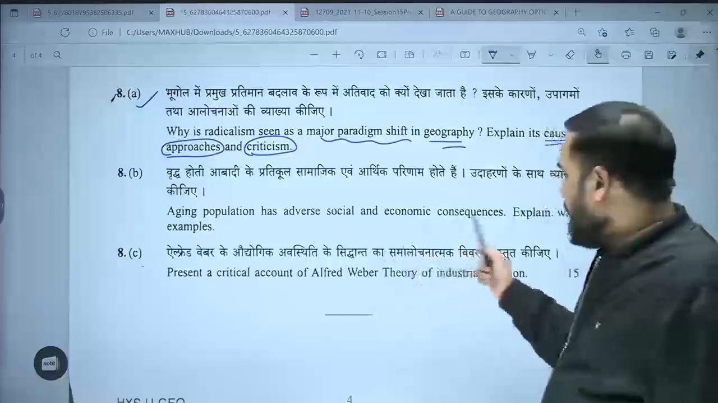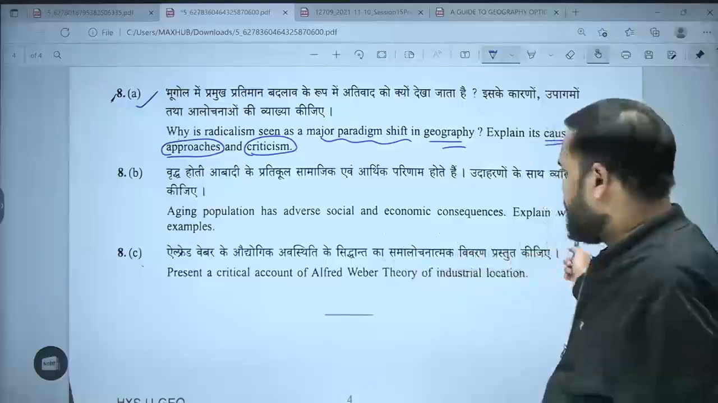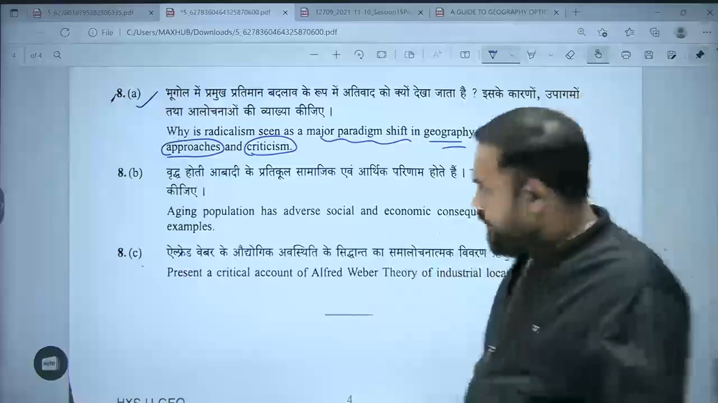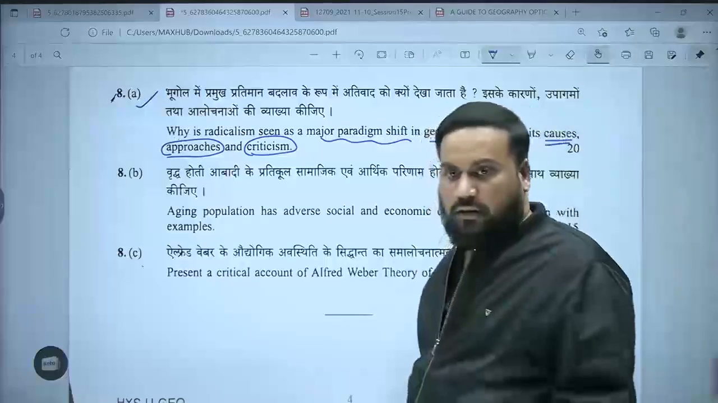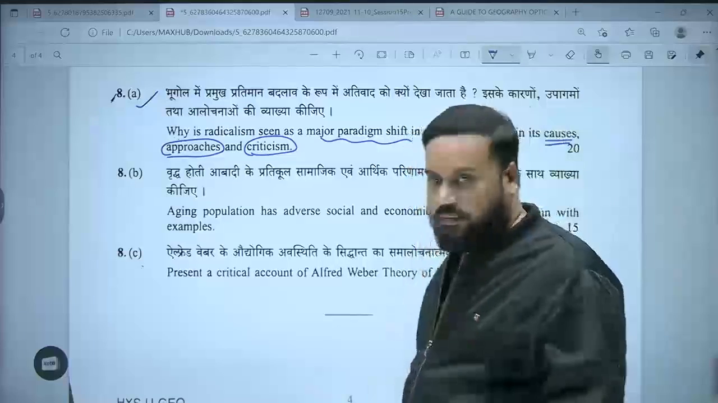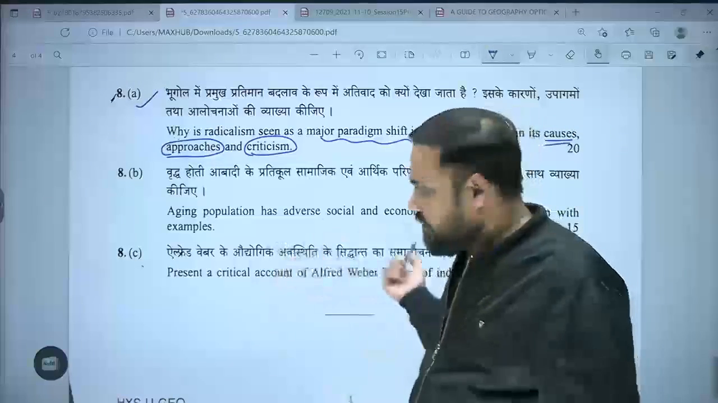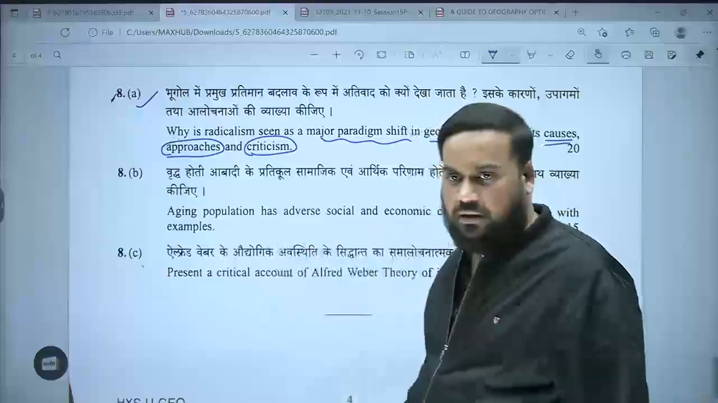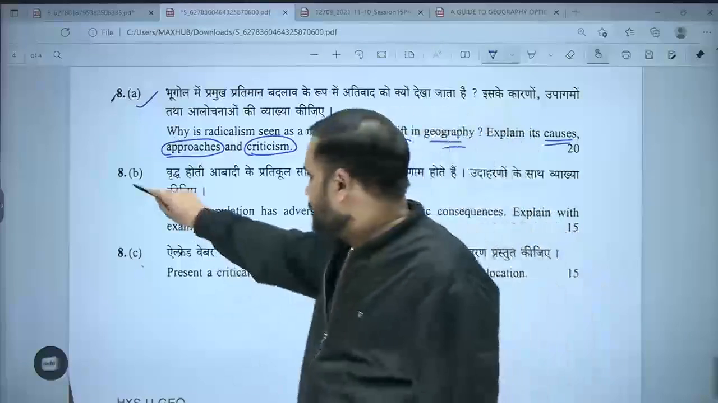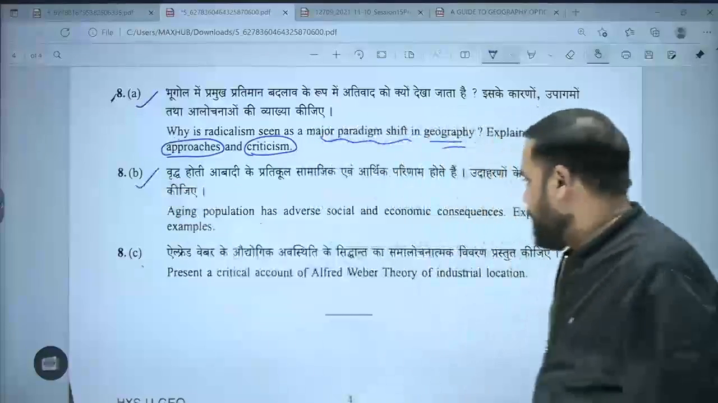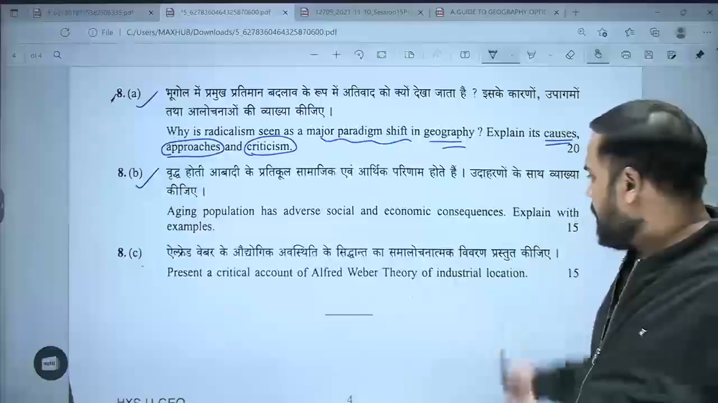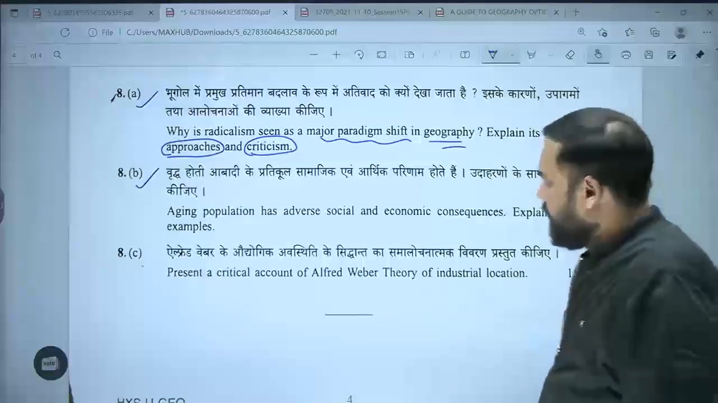Aging population has adverse social and economic consequences. Explain with example. Again, this is something which is a very direct question. There was nothing which was different here. Present a critical account of Alfred Weber theory of industrial location.